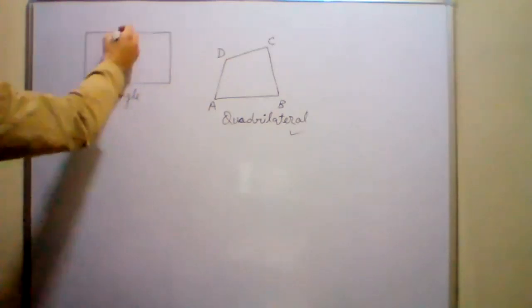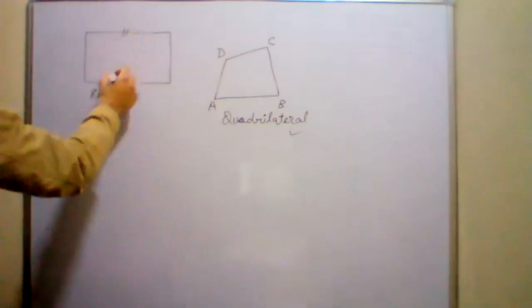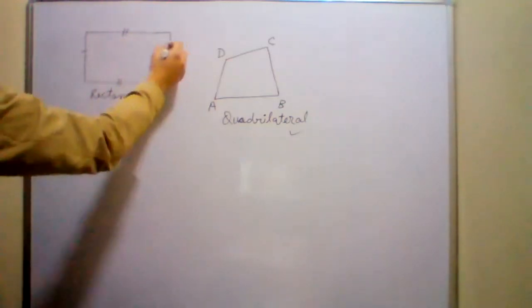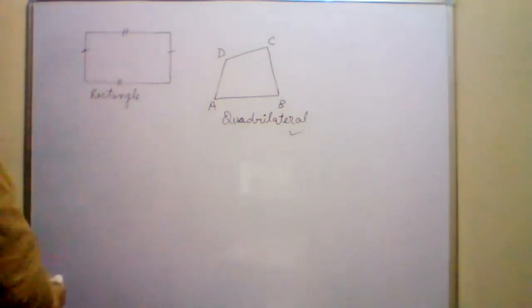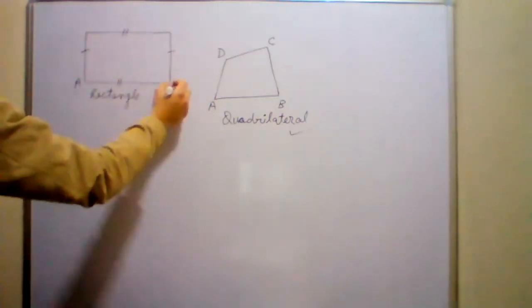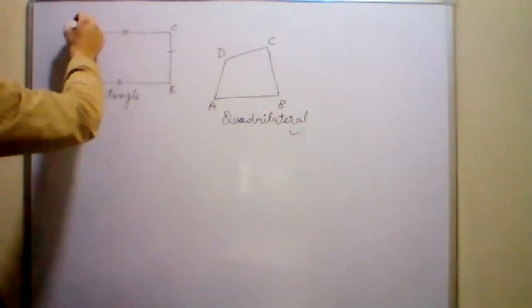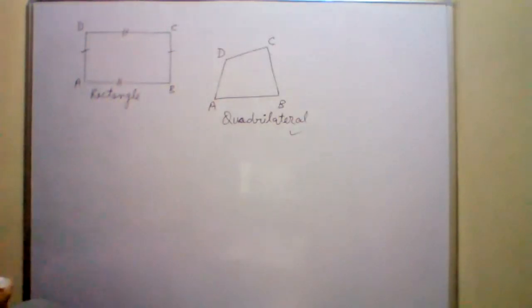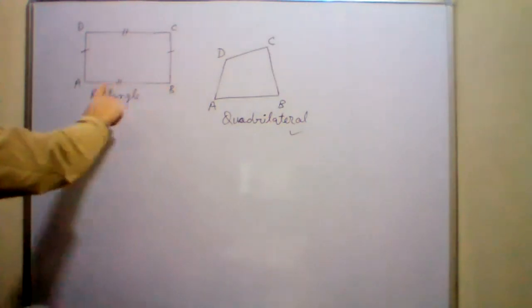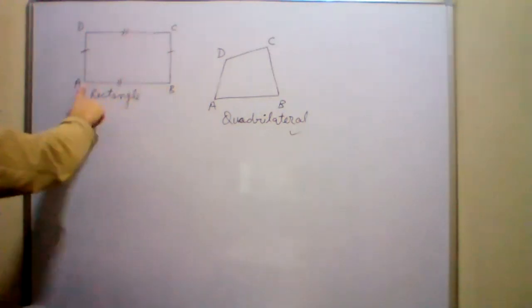A rectangle has opposite sides equal. So this side is equal to this, and this side is equal to this. Can you tell me the side AB is equal to which side? This is side AB.